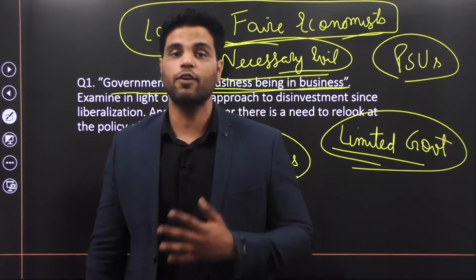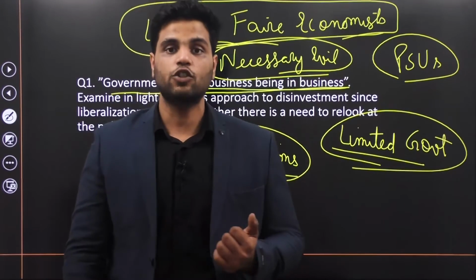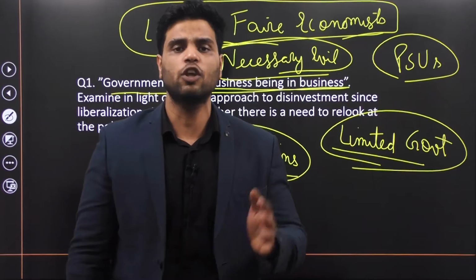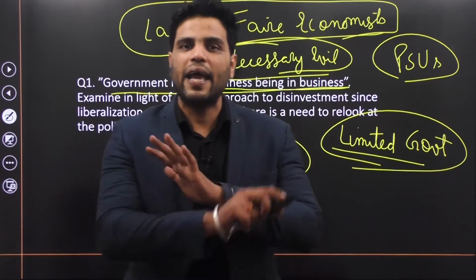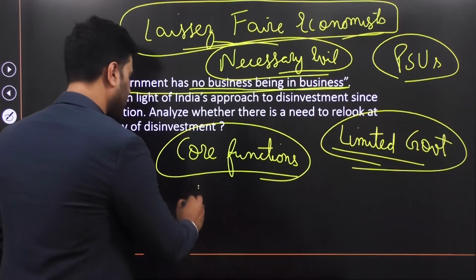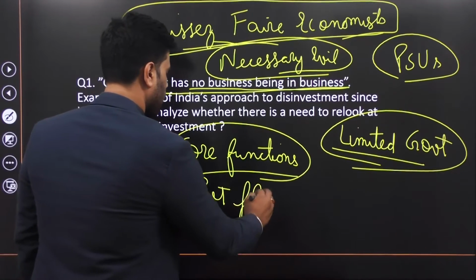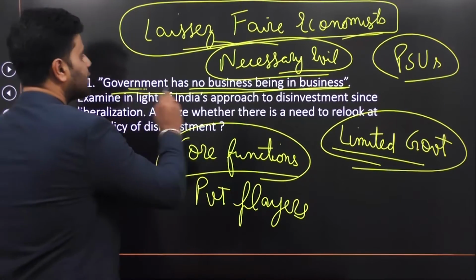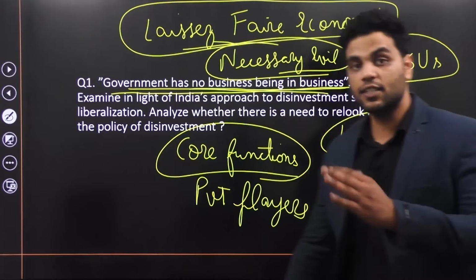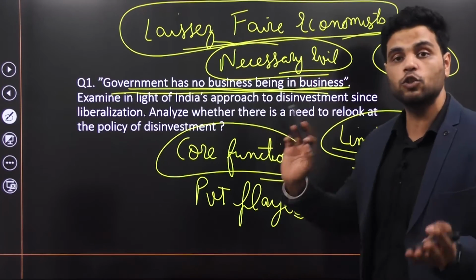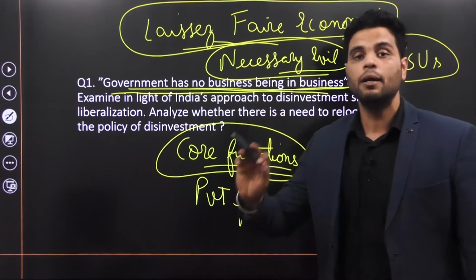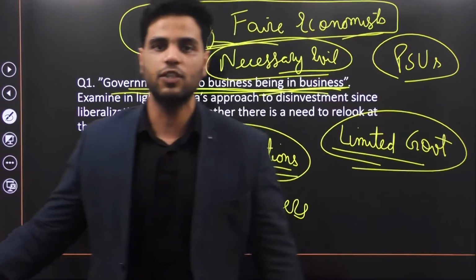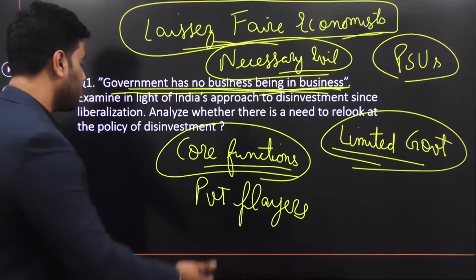Government should provide the service of national defense and public administration. Government should perform only certain essential functions. Apart from that, everything else should be left to private players. Now, why do they say that government has no business being in business? This notion that government should only perform core functions means that government should not have any business operations. Government should restrict itself to its core functions.